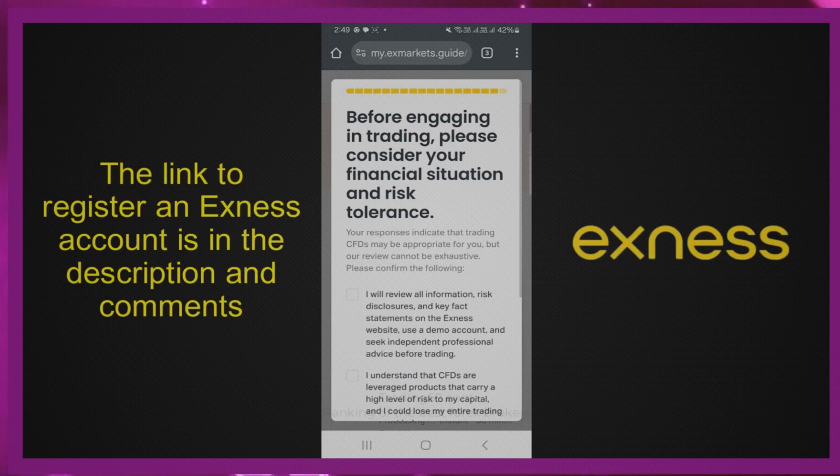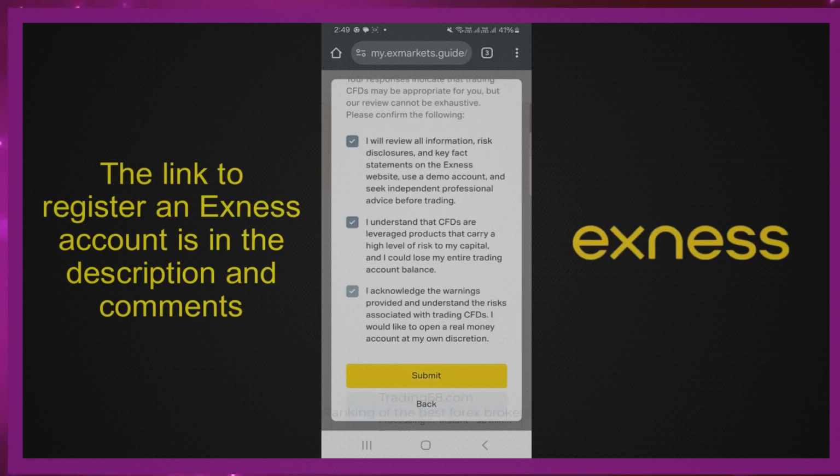Please tick the boxes below to confirm your risk level. After you have finished answering, click Submit.